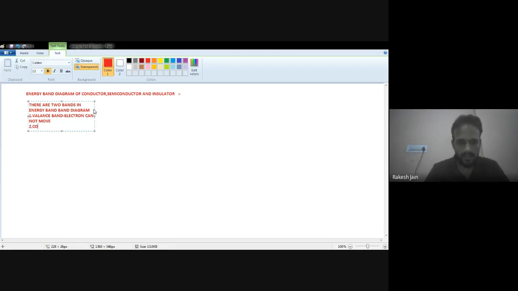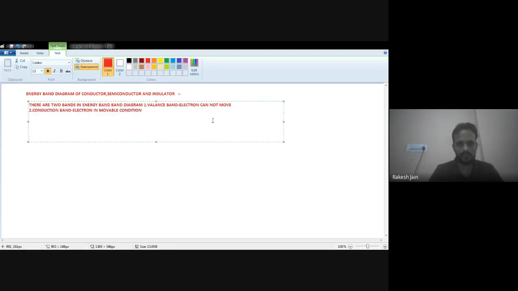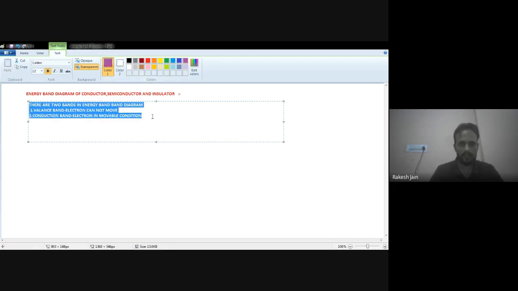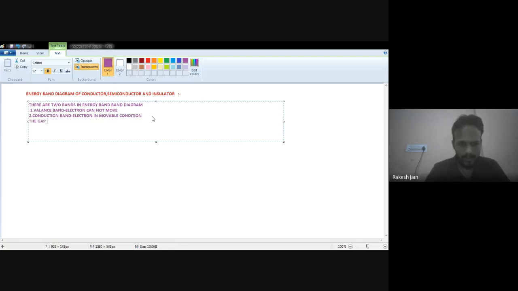The second is the conduction band, in which electrons are in a movable condition. The gap between the valence band and the conduction band is known as the forbidden energy gap.